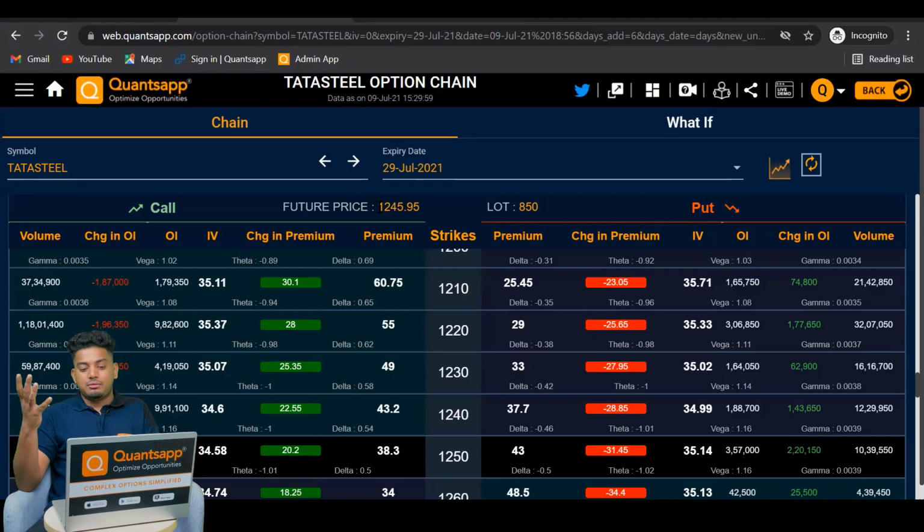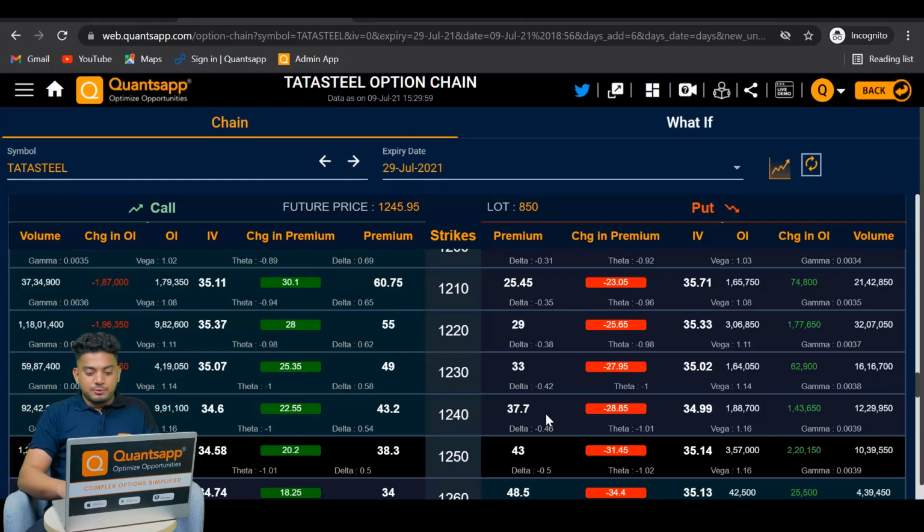The third scenario would be, if the situation favors you, if the prices are pretty much the same and it is giving you a profit, you can probably go ahead and exercise it on the expiration date. Elsewhere, you come to the fourth scenario, which most participants follow, wherein you square off the contracts before the expiration date.